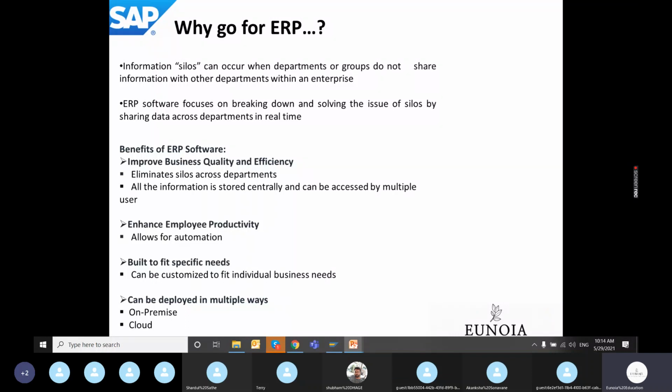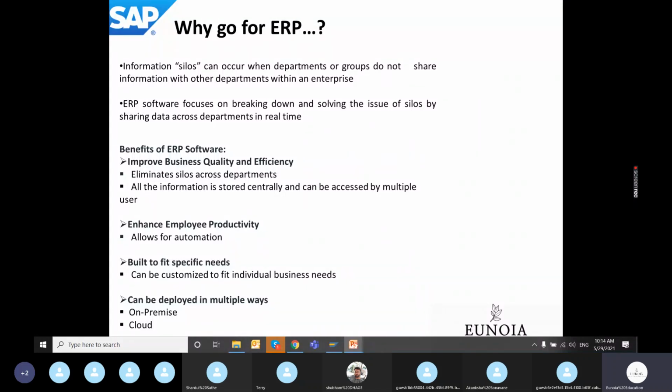For example, let's take a finance department and an HR department. The finance department is responsible for paying out the salaries of the employees, and the employee master data is maintained by the HR department. If the HR doesn't share the employee details with the finance department, that month's salary for a particular employee might not be credited. This would result in disrepute for the company.